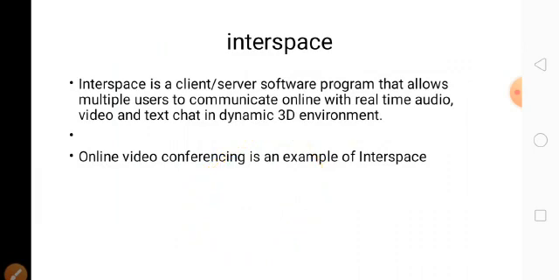Interspace is a client side software program that allows multiple users to communicate. For example, online video conferencing. On the client one side, on another side the server will do the service for the client, so that we can communicate with audio, video and text chat. This is the example for interspace.